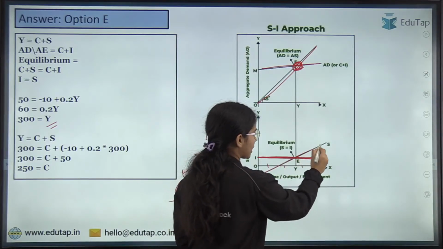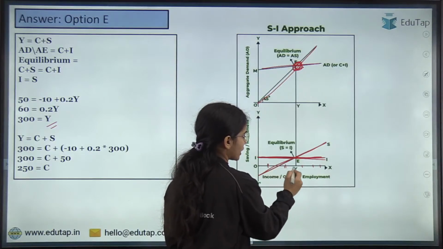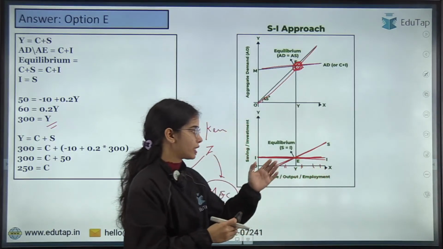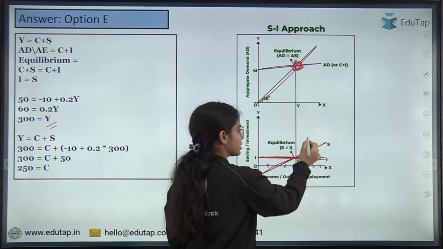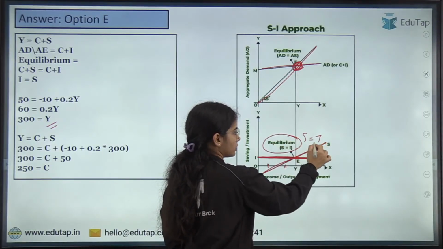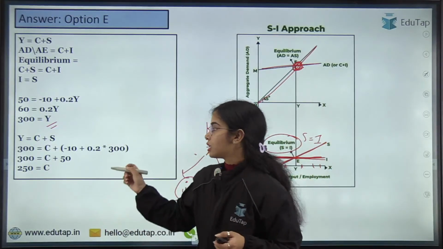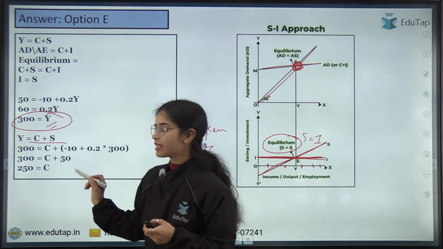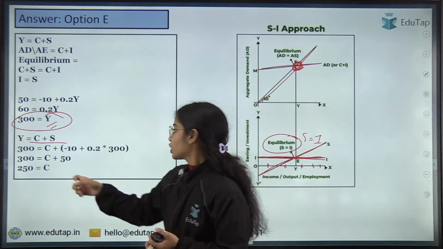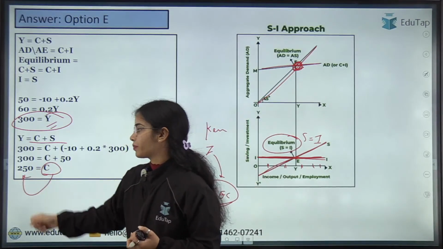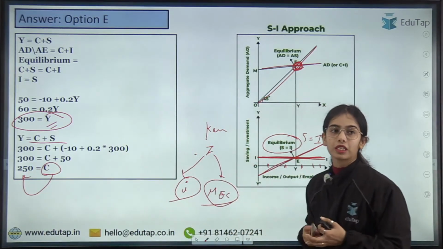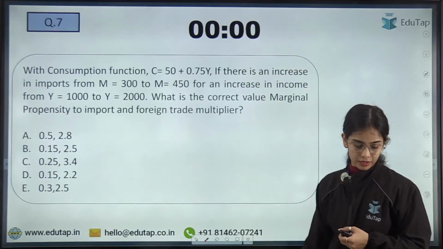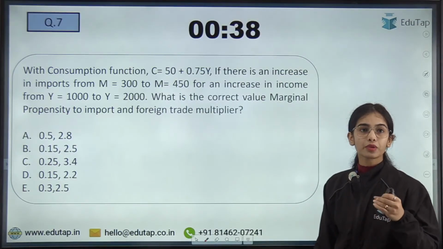Saving depends upon income. As your income is increasing, the saving is also increasing. So now the equilibrium is where the saving is equal to investment. This is the income that you found. Income is equal to consumption plus saving, because the tax is not given. So the consumption is 250. So this was the answer. Very good. So now coming to the next question.